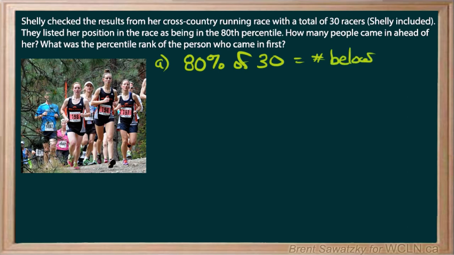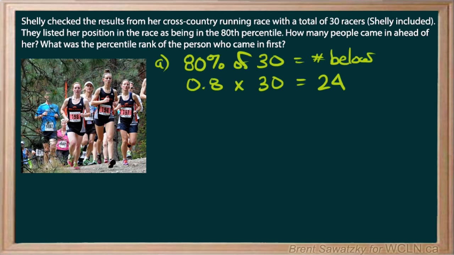Okay, so let's work that out. Turn that into a decimal, and of is a multiplication, times 30, and we can figure that out as 24. So 24 people ended up behind her in this race.